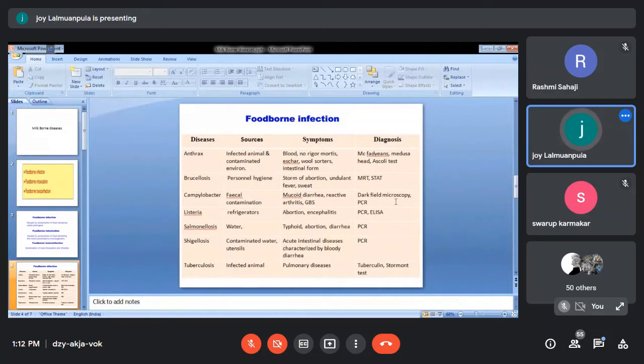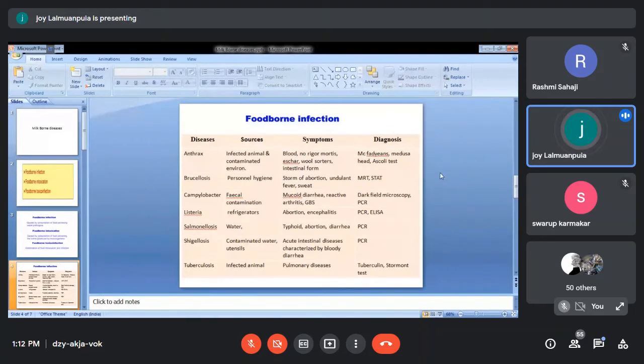These are some of the important foodborne infections. Number one is anthrax, caused by Bacillus anthracis. The sources are infected animals as well as the contaminated environment, and through that it can enter your milk or your meat. The symptom generally seen, especially in animals, is that the blood is chocolatey in color and oozes out from different body openings, sometimes from the nose, sometimes from the eyes.